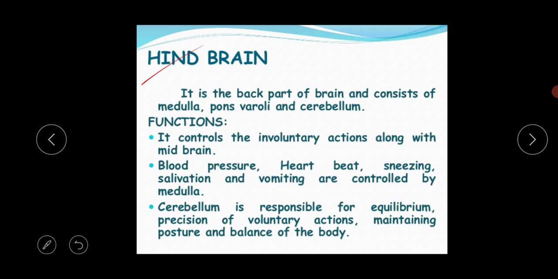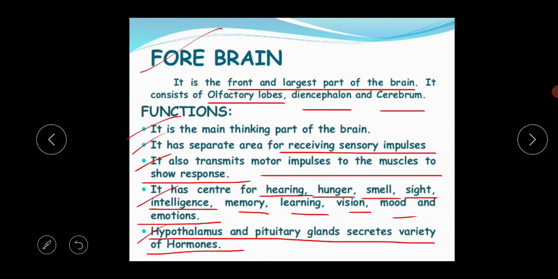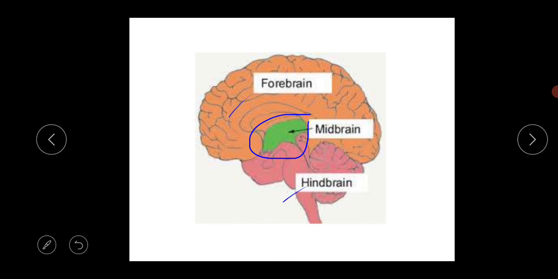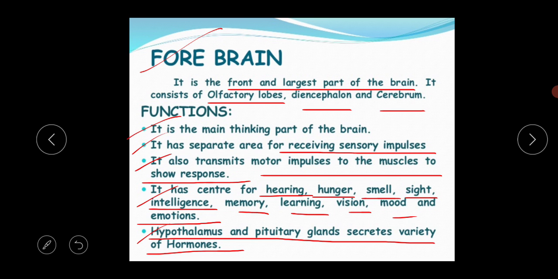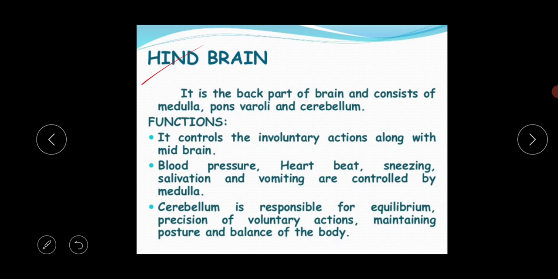Next is the hindbrain. It is the back part of the brain. I am showing the picture again. This pink color structure is the hindbrain, the back part of the brain, and it is the most delicate and important part of the brain.